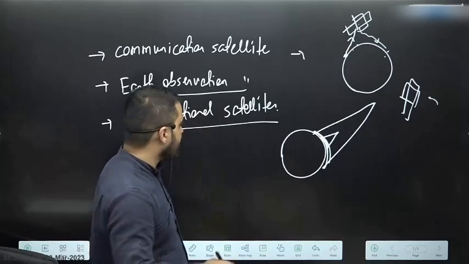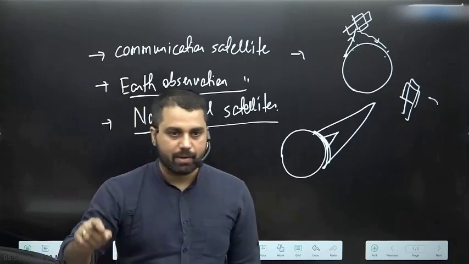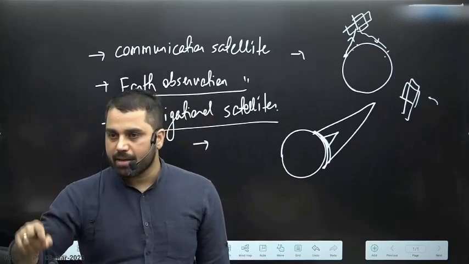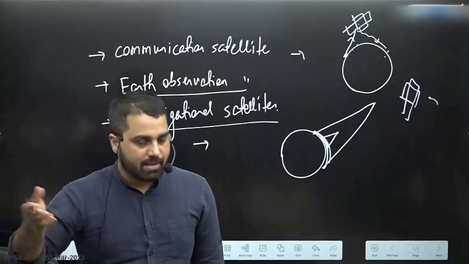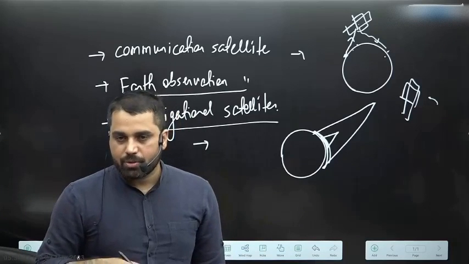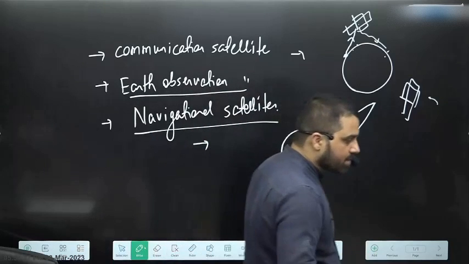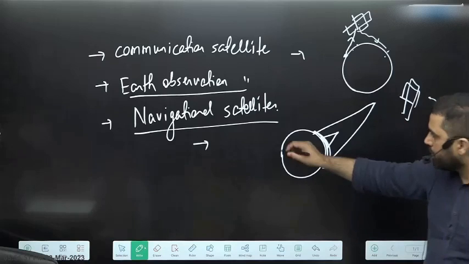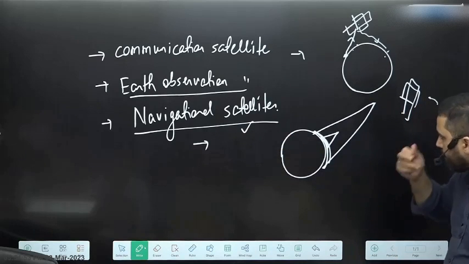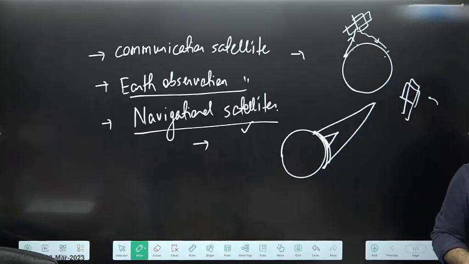Navigational satellites use some sort of compromise. The purpose of a navigational satellite, by the way, is that it tells you the location, where exactly you are on the Earth: what is your latitude, what is your longitude, what is your altitude, even what time zone you are in, they can tell you that also. So they provide you locational and timing services, that is, your latitude, longitude and altitude along with the time. That is the purpose of a navigational satellite. Often these satellites are kept in medium Earth orbit, about 20,000 kilometers.